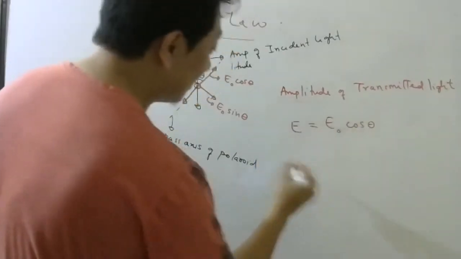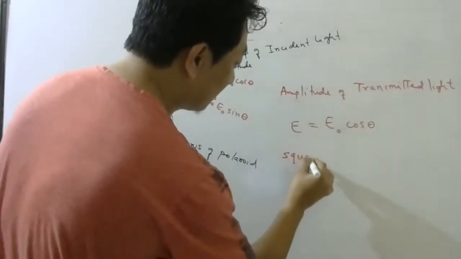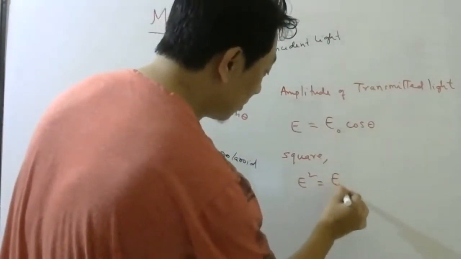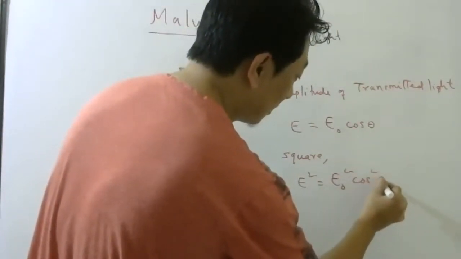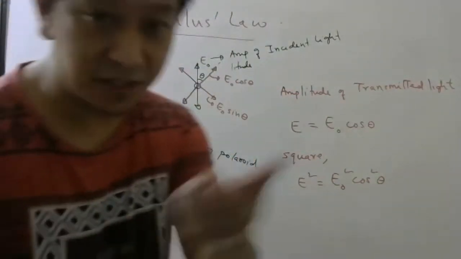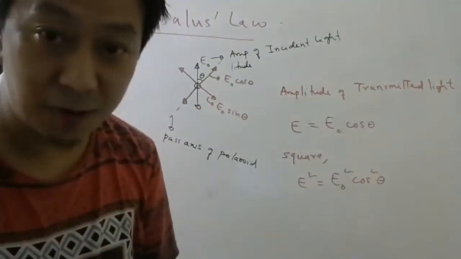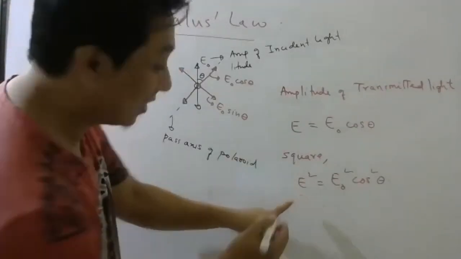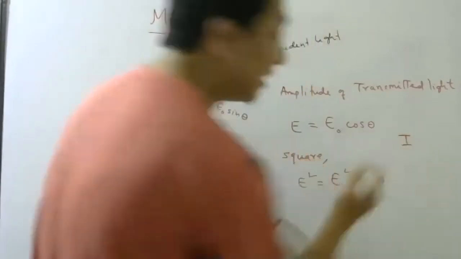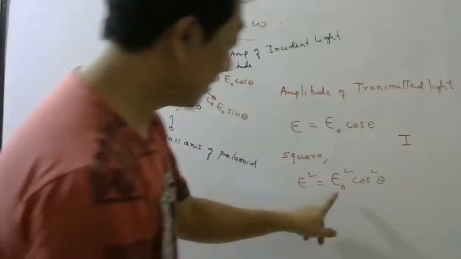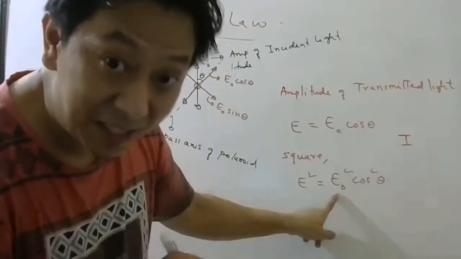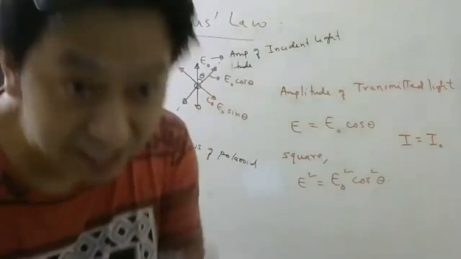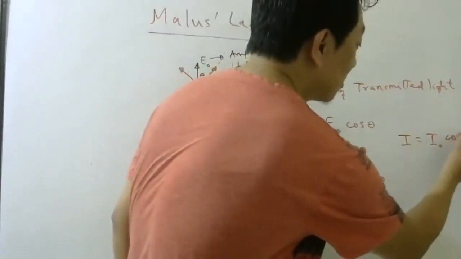Since you want intensity, let me square both sides. So if you square, you will get E square equals E naught square cos square theta. Now you know, as Samyak just told, square of amplitude is intensity. So this is the amplitude of transmitted light, so the square of that will be the intensity of transmitted light. This is the amplitude of incident light, so the square of that will be the intensity of incident light into cos square theta.